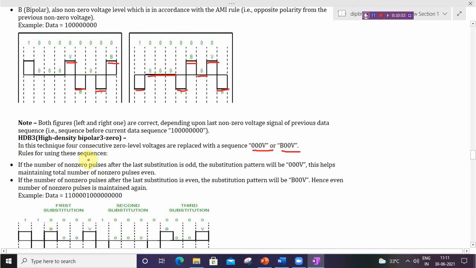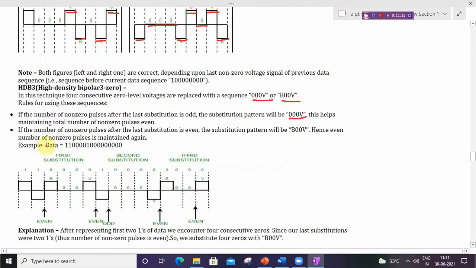Next, the rules for using these sequences are: if the number of non-zero pulses after the last substitution is odd, the substitution pattern will be 000V. Okay, this is for odd, maintaining the total number of non-zero pulses even.